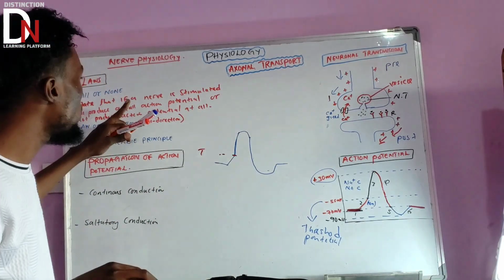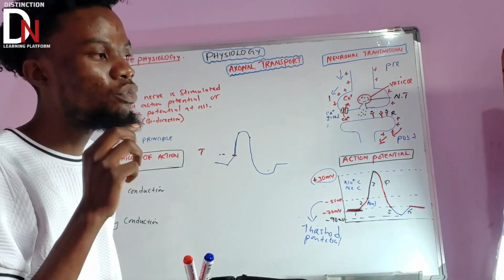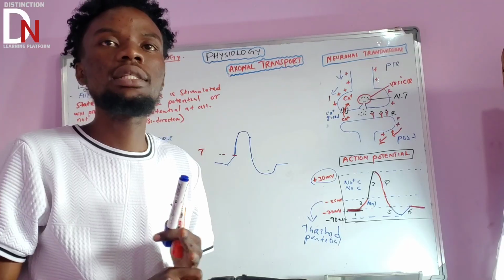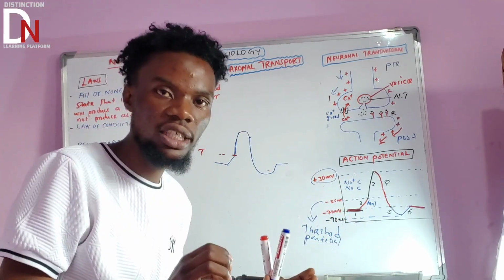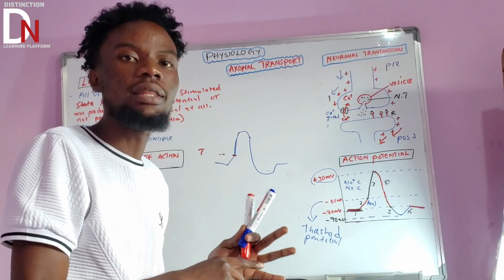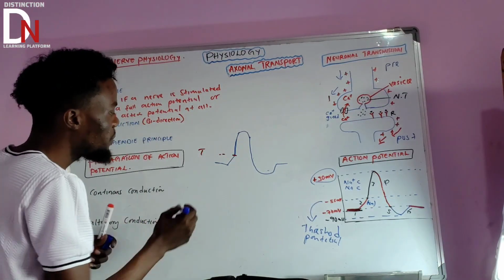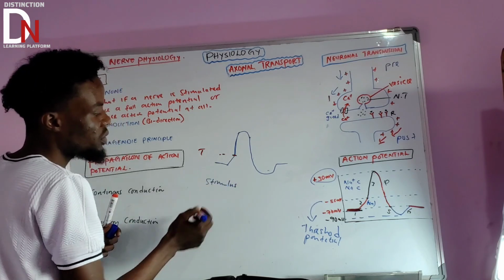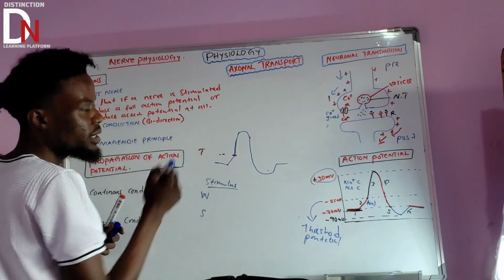So basically, if you want to understand this law, the strength of the stimulus doesn't predict the action potential. The action potential doesn't depend on the strength of the stimulus. Let's say we've got a weak stimulus and a strong stimulus stimulating the same cell.